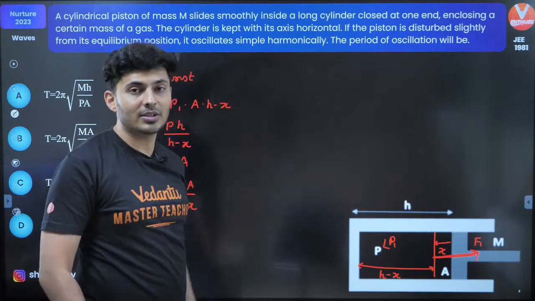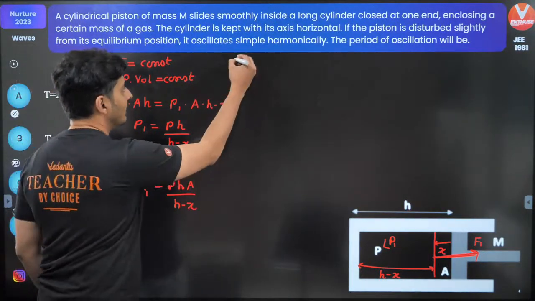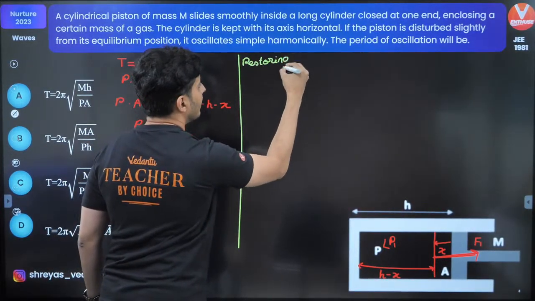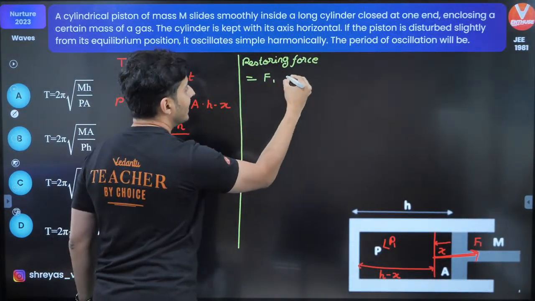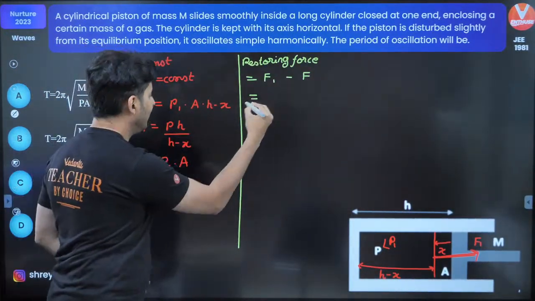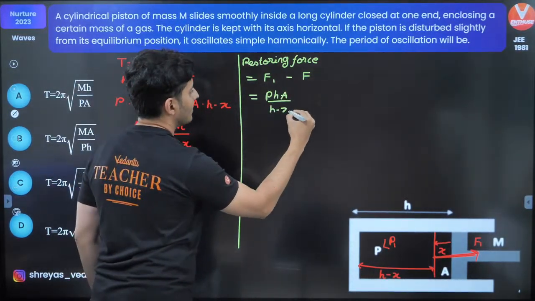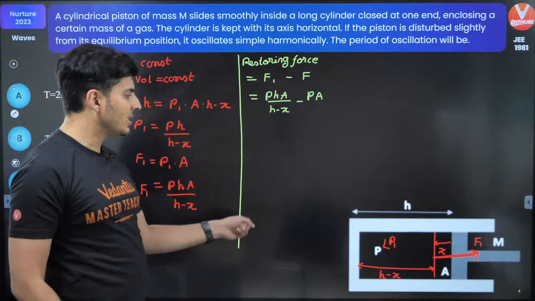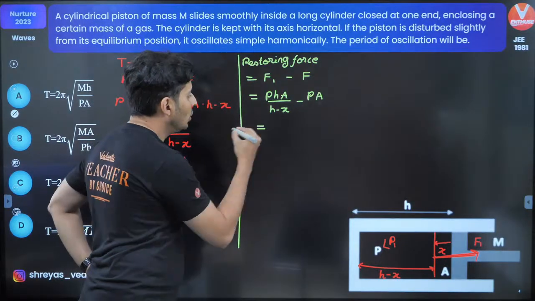Is that clear, first of all? If that is clear, then we'll move ahead. So I will write this as the restoring force. The restoring force will be technically F1 minus F. F1 minus the old force. And F1 is this one. So PHA divided by H minus X, of course. And F is just PA. Okay, that's what it is. Pressure, the old pressure into area, is that force. Cool. Now what do we do?